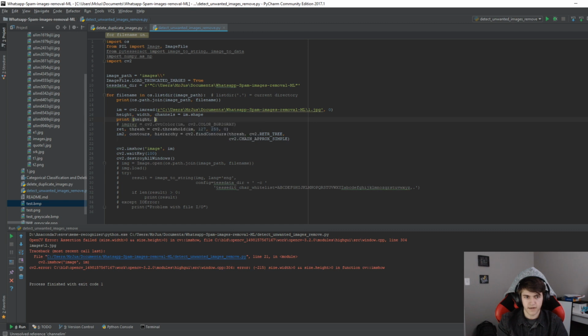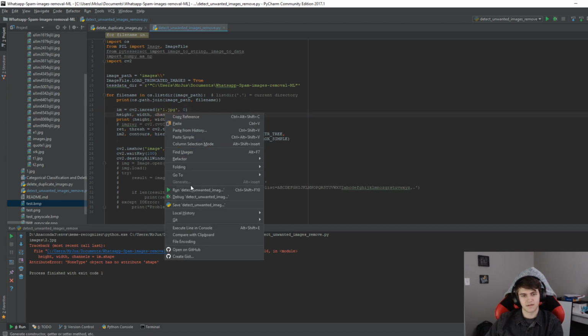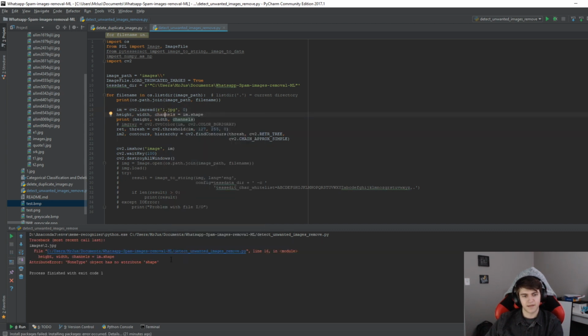Just going to print height with channels. Hopefully we can get some information. None type. Nice. There might be a problem grabbing the image.